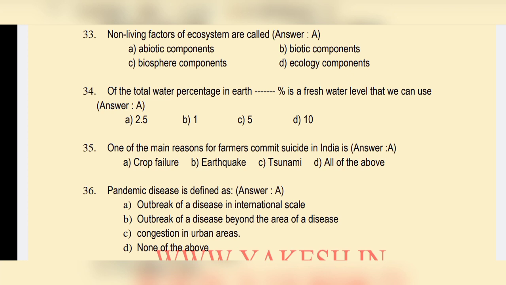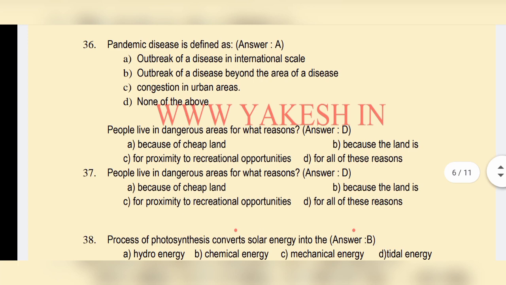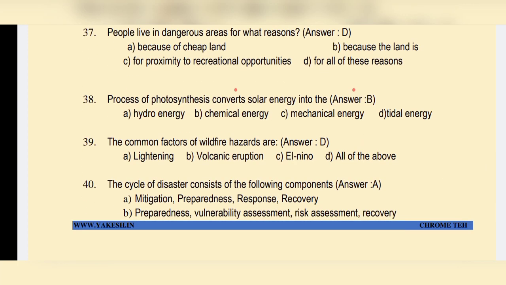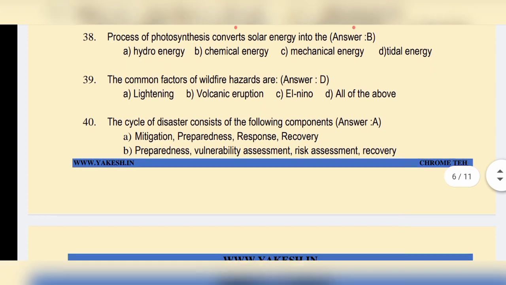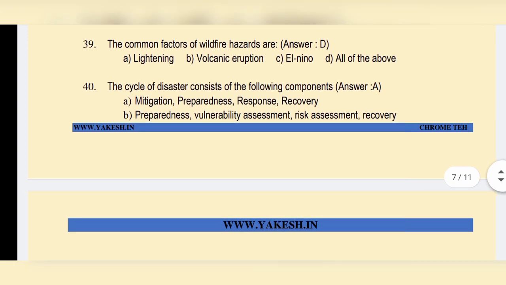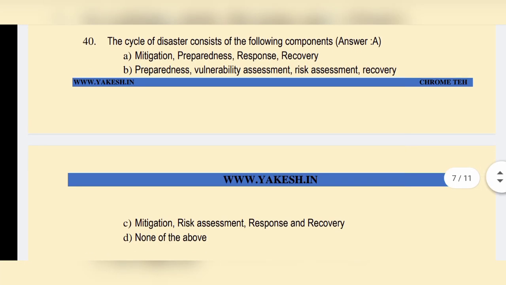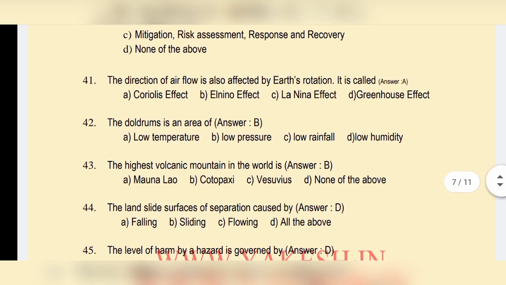2.5% freshwater level. One of the main reasons for farmers. The common factors of wildfire hazards are option D, all of the above. The cycle of disaster considers the following components. Option A. The direction of airflow is also affected by earth's rotation. It is called option A.